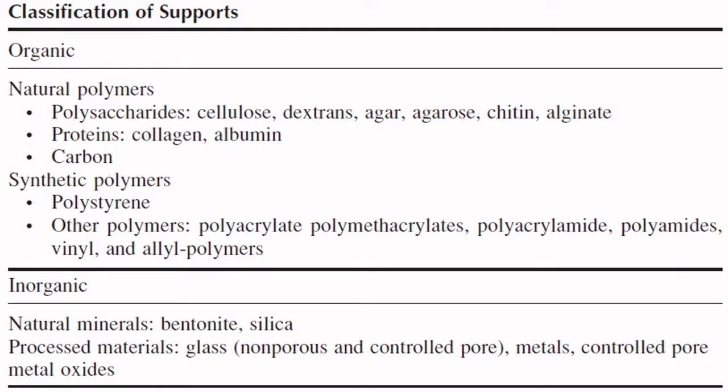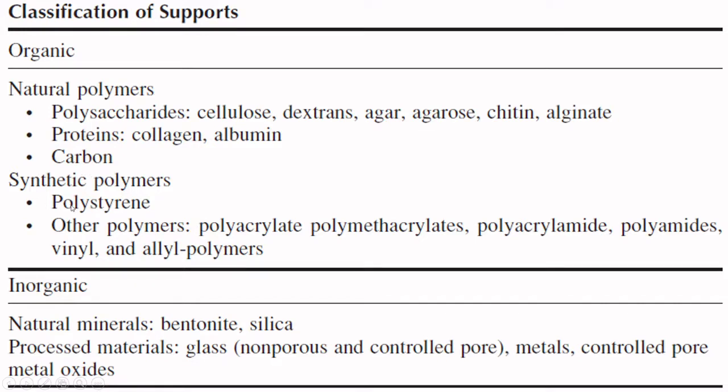Here is a list of compounds which are used as a support. We have organic and inorganic supports. Under organic, we have natural polymers as well as synthetic polymers. Natural polymers include polysaccharides like cellulose, dextran, agar, agarose, chitin, alginate. These can be used as a support. Or proteins like collagen and albumin can be used as a support. Organic carbon can be used as a support. These are the natural polymers.